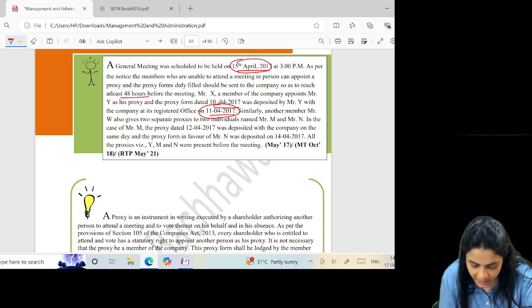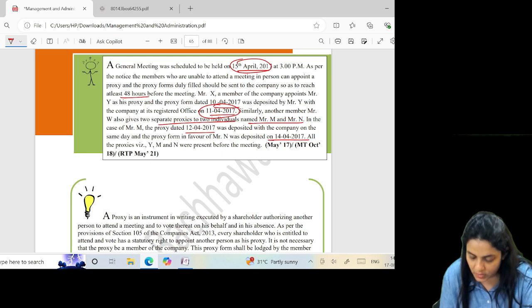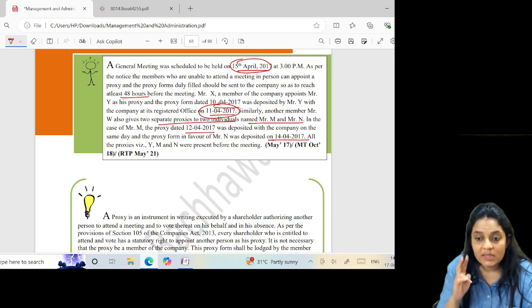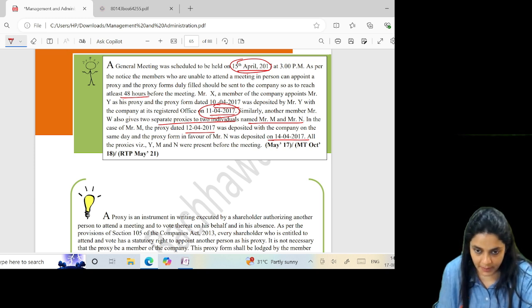Similarly, another member, Mr. W, also gives two separate proxies to two individuals, M and N. M's was deposited on 12th and N's was deposited later. Now, in case of multiple proxies, the second proxy, that is the later in time, is valid, but it should be at least 48 hours before the meeting.